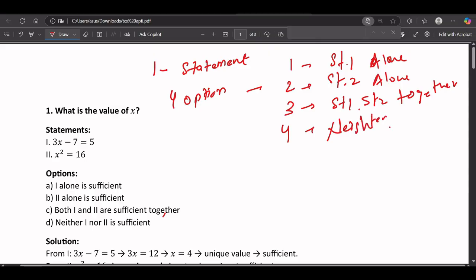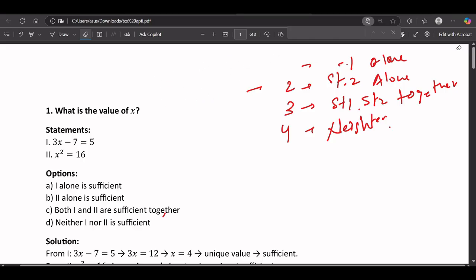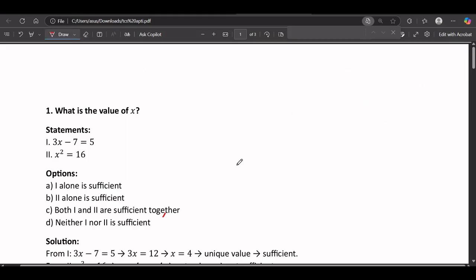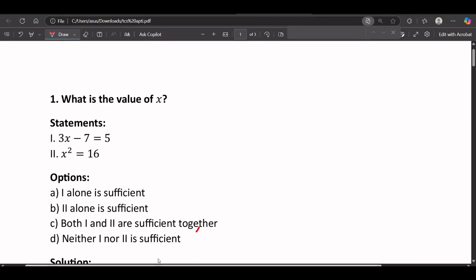Okay, so now what we need to do is, there will be one statement and there will be a second statement. There will be a total of two statements. We need to find out if the data is sufficient to support that statement or not. I'll just explain you with a question so it will be much clearer. So first see this one.